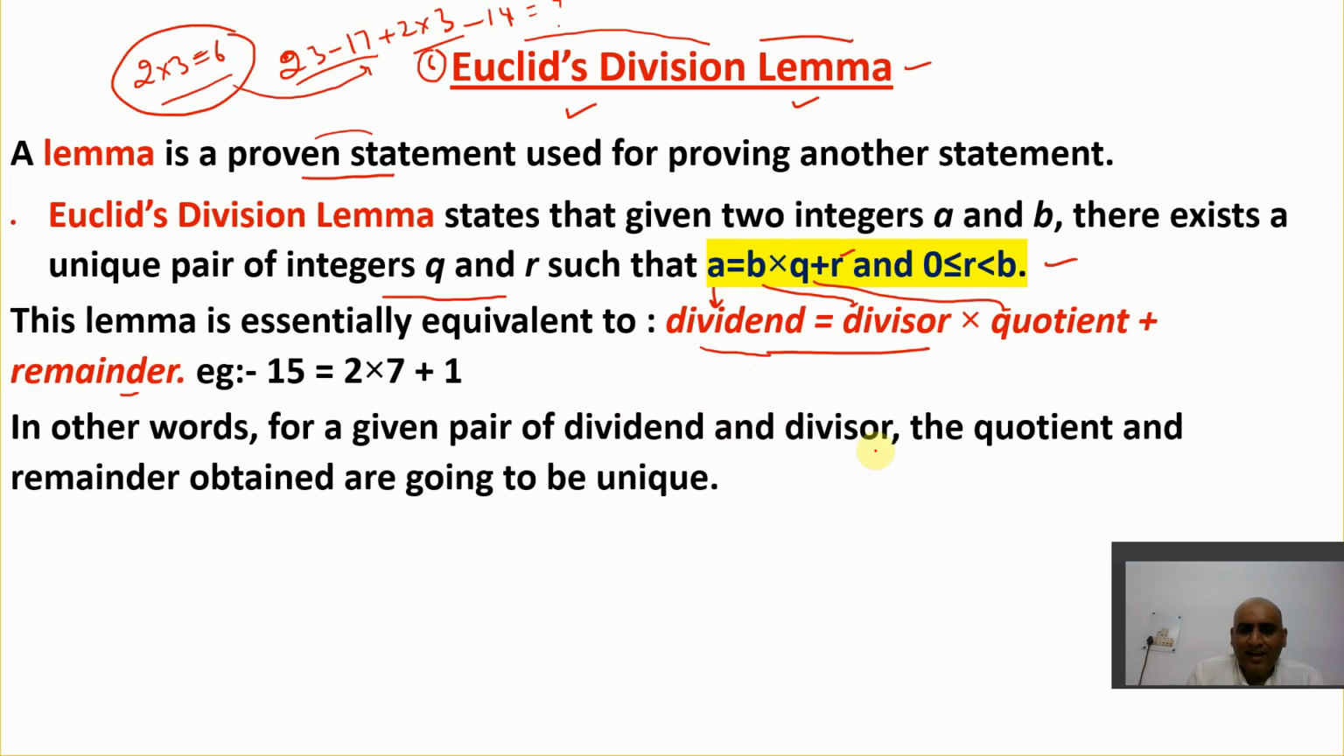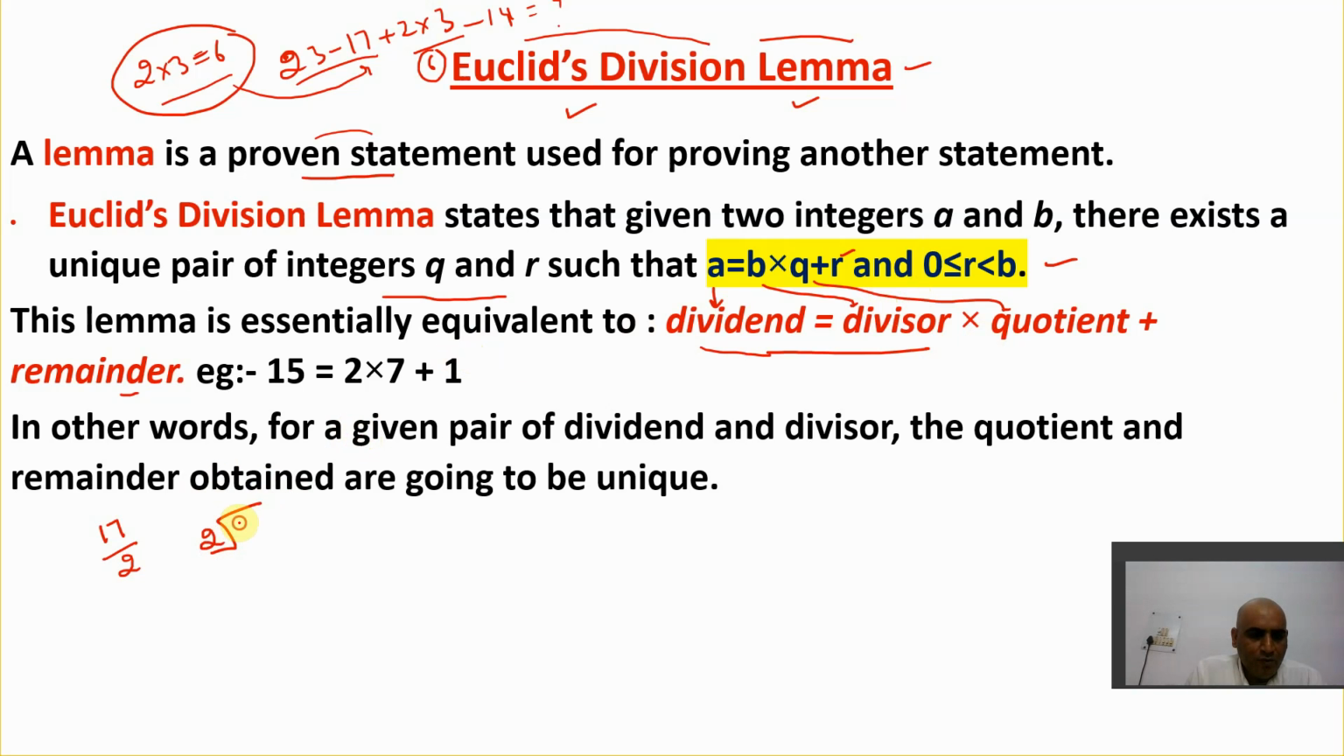Now let's take a very simple example to understand this. I have taken one example: I'm dividing 17 by 2. In this, a is equal to b multiplied by q plus r, or dividend is equal to divisor into quotient plus remainder. What is the dividend? What is the divisor? What is the quotient? And what is the remainder?